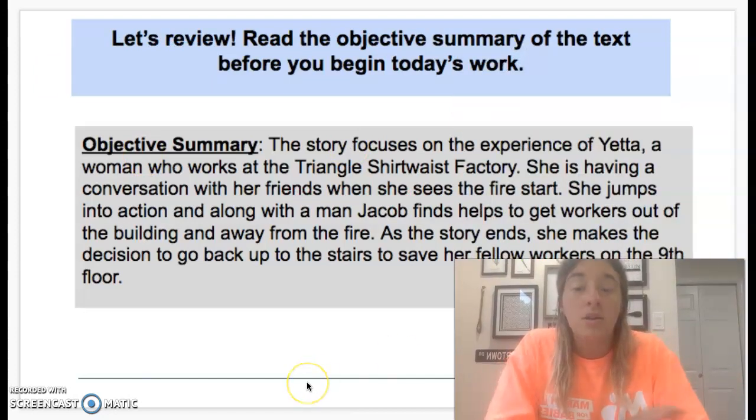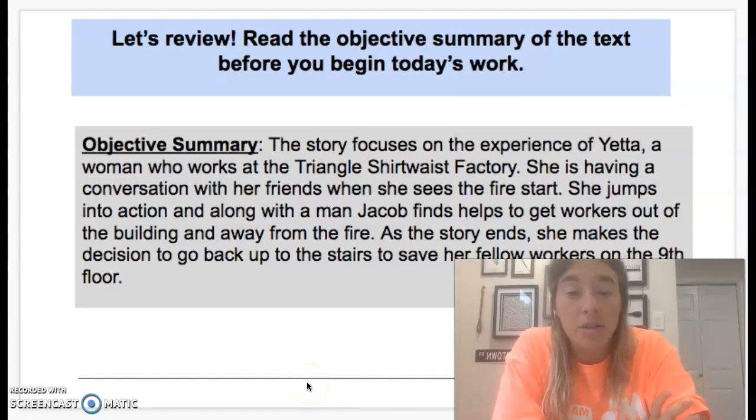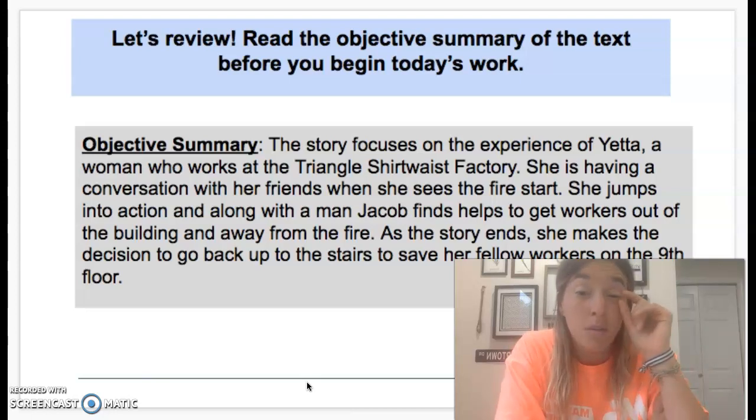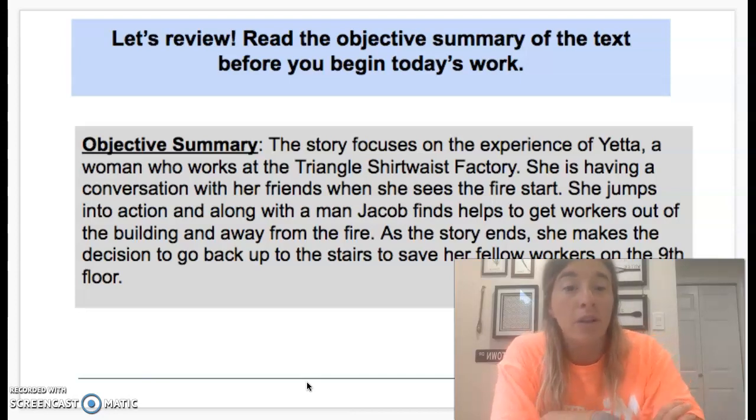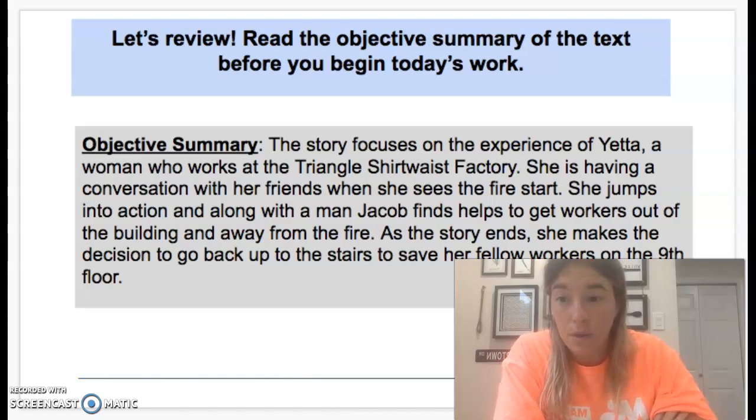There we go. So the objective summary. Remember, an objective summary is a summary that does not include bias, personal opinions, anything like that. It is simply the facts of what happens in the story. Story focuses on the experience of Yetta, a woman who works at the Triangle Shirtwaist Factory. She's having a conversation with her friends when she sees the fire start. She jumps into action and along with the man Jacob finds help to get workers out of the building and away from the fire. As the story ends, she makes the decision to go back up the stairs to save her fellow workers on the 9th floor.